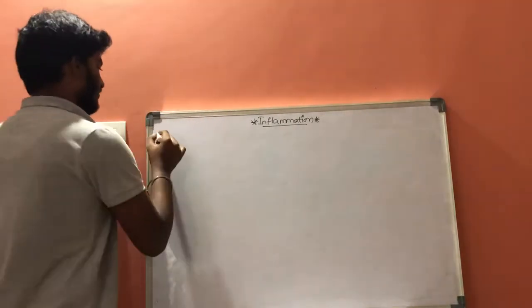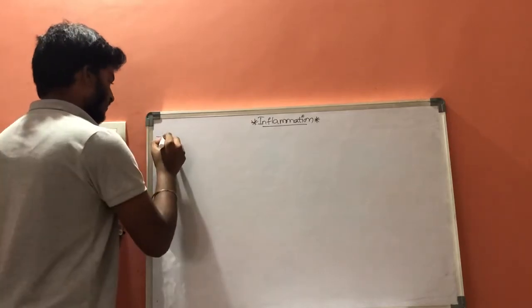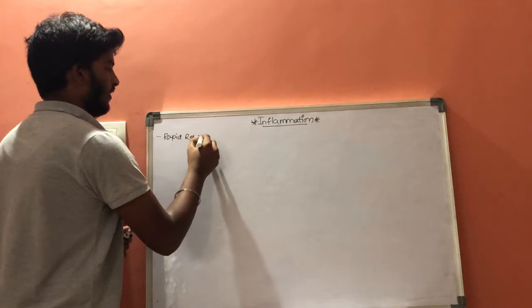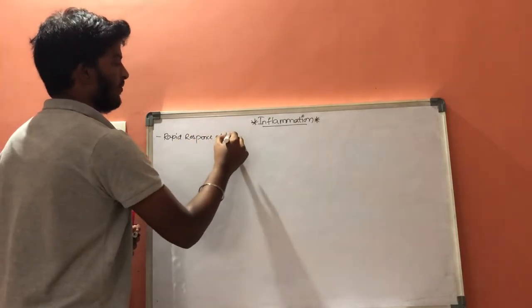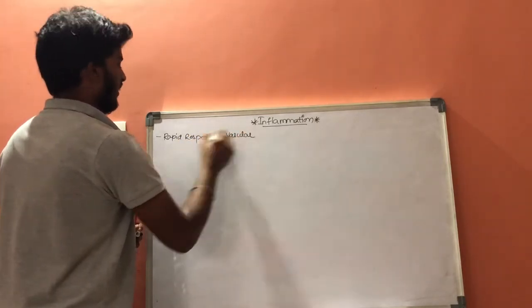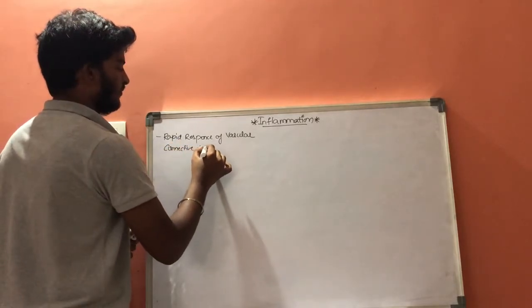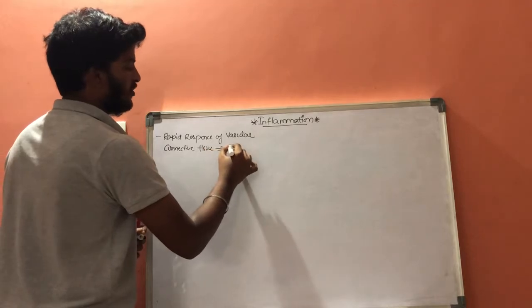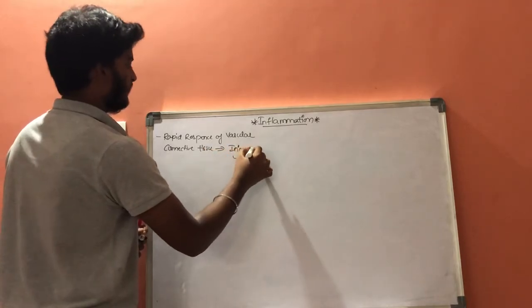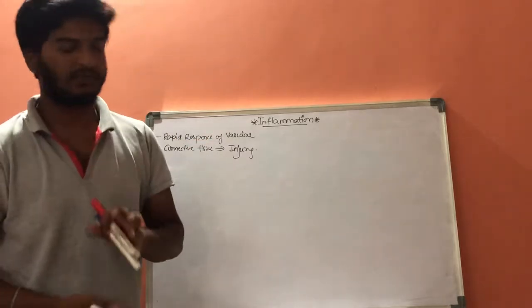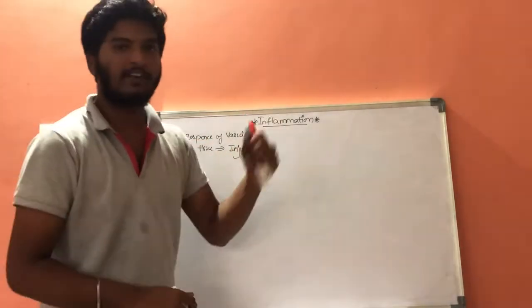That may be because of a rapid response of vascular connective tissue towards injury. A rapid response of vascular connective tissue towards the injury is called inflammation.